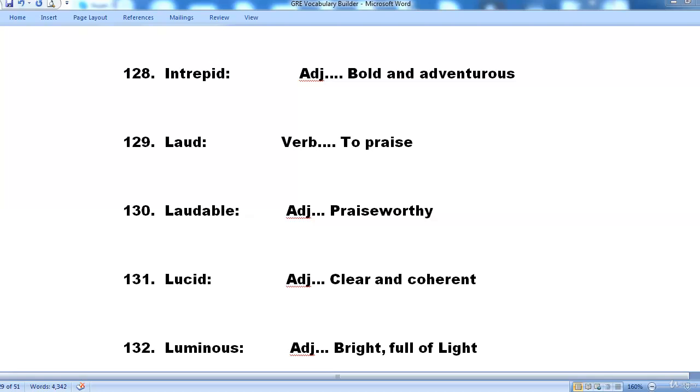130. Laudable. Laudable is an adjective and it means praiseworthy. 131. Lucid. Lucid is an adjective and it means clear and coherent. 132. Luminous. Luminous is an adjective and it means bright or full of light.